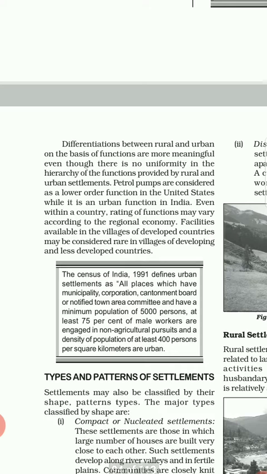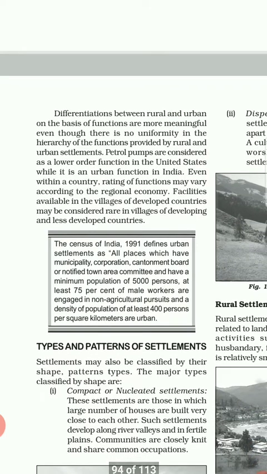Differentiation between rural and urban on the basis of functions is more meaningful, even though there is no uniformity in the hierarchy of the functions provided by the rural and the urban settlement. Petrol pumps are considered a lower order function in the United States, while it is an urban function in India. Even within a country, the rating of functions may vary according to the regional economy. Facilities available in the villages of developed countries may be considered rare in villages of developing and less developed countries.